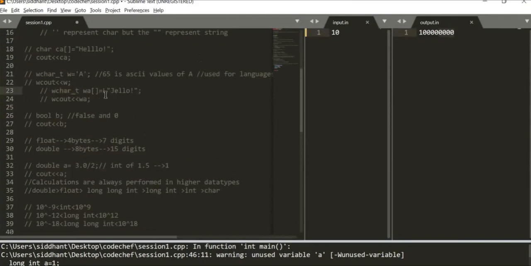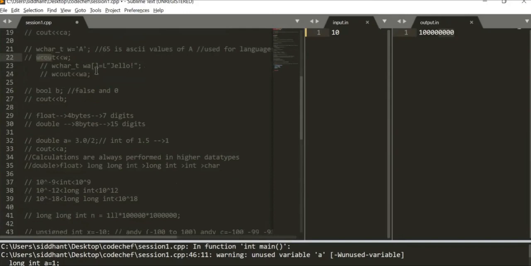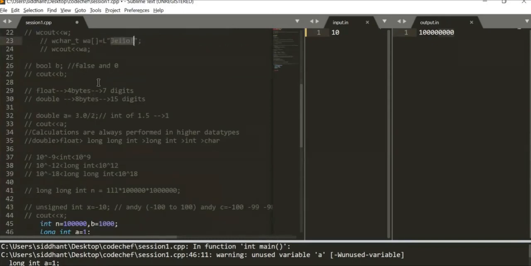So you should make sure that if you want the symbol itself, like if we are storing A over here, it will store the value 65 of A in W. So if I want to print A again, I have to use wcout. Then again we saw the printing of the wchar array. Also, whenever you are giving a string to the wchar array, you have to write L over here, which means literal, and it takes the literal values of each of these.